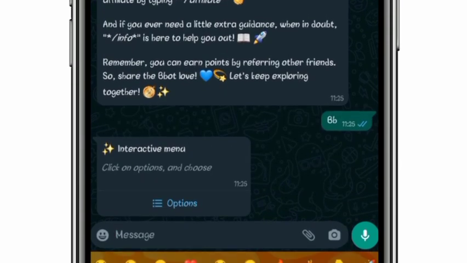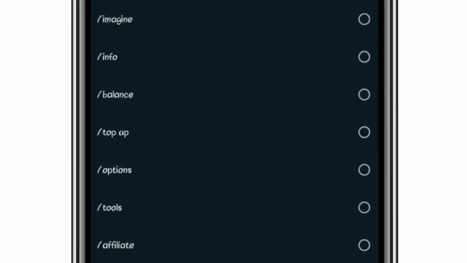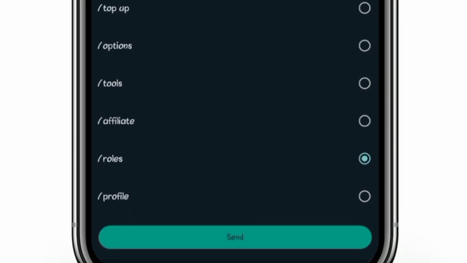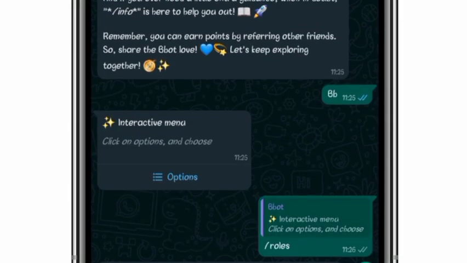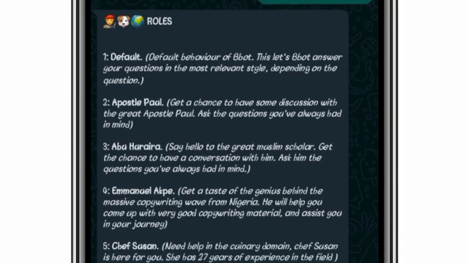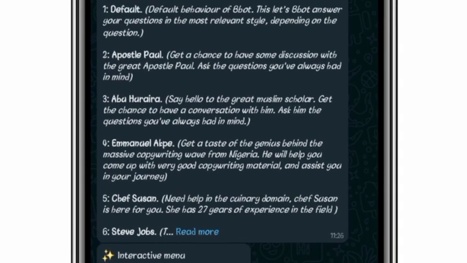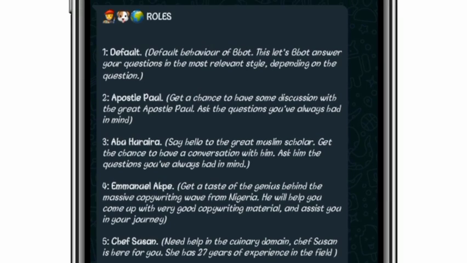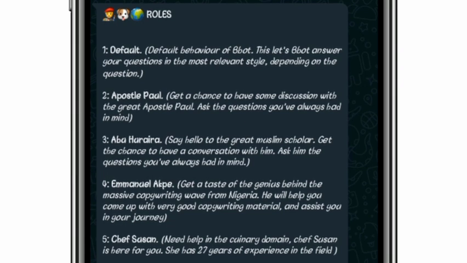So we have our interactive menu. Let's move on to the next operation, which is rules. Here you can switch between different rules. This is an amazing feature on Bbot. On rules we have the default, which is the default behavior of the Bbot. It lets Bbot answer your question in the most relevant style depending on the question.